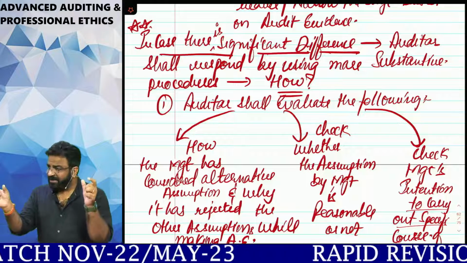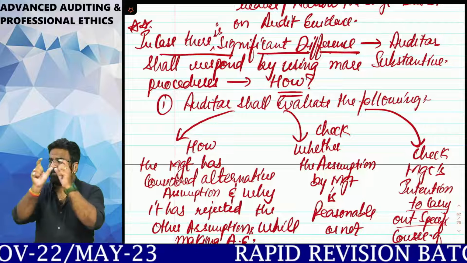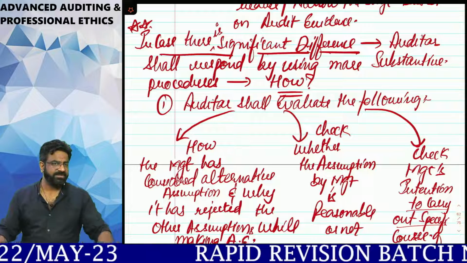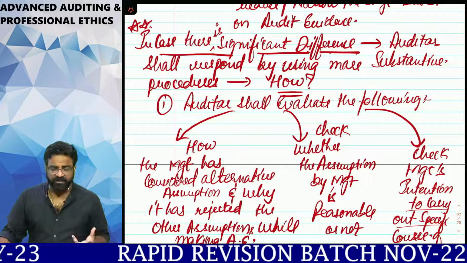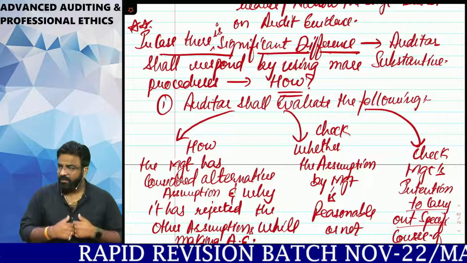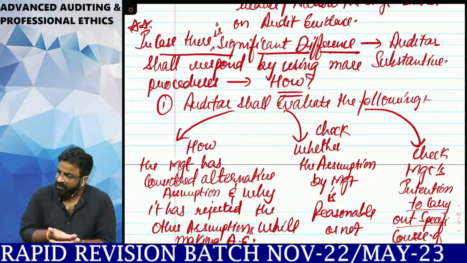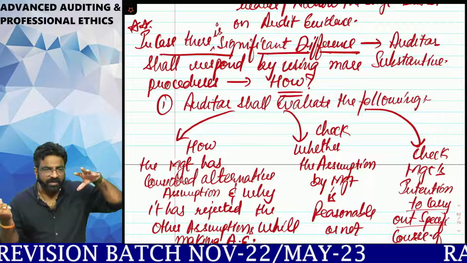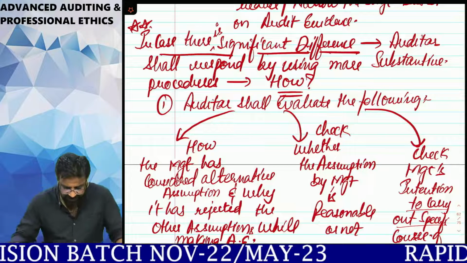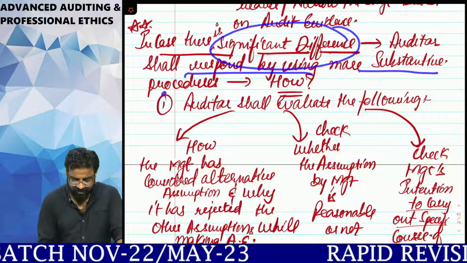TOC and substantive procedure both come under FAP, further audit procedures. And when the operating effectiveness of the control comes out less, what is your responsibility? Your responsibility is to shift your focus more on substantive procedures and less on TOC. That is what they are saying. If the difference is significant, the auditor shall respond by using more substantive procedures.